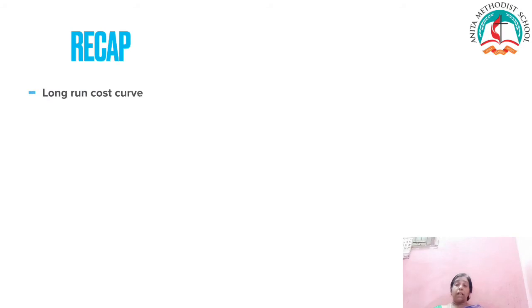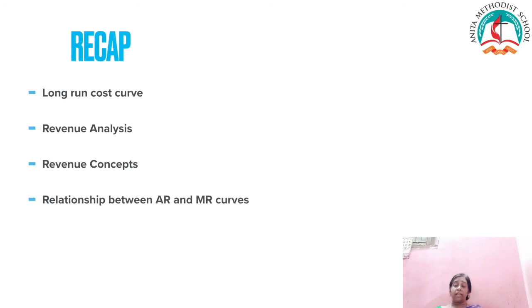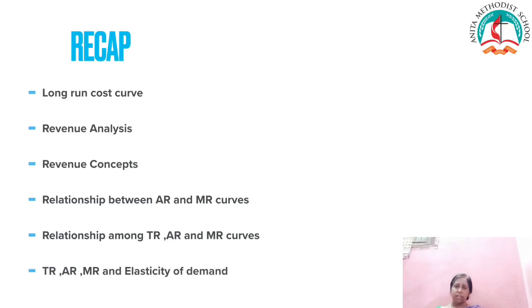Shall we recall whatever we have learned today? We have learned long run cost curve, revenue analysis and the revenue concepts. There are 3 basic concepts: total revenue, marginal revenue and average revenue. We also learned the relationship among the AR and MR curves, that is constant AR and MR and declining AR and MR, the relationship among total revenue, AR and MR curves, and the relationship among AR, MR, total revenue and the elasticity of demand. I hope you have understood this lesson, children. Please go through it and read it properly.